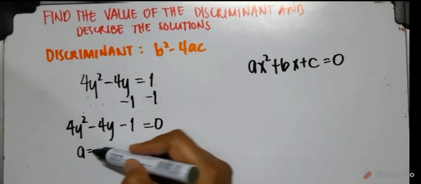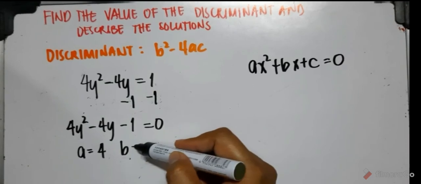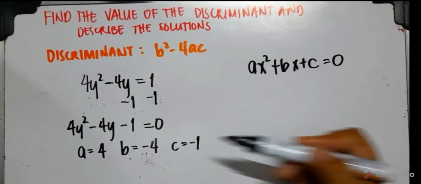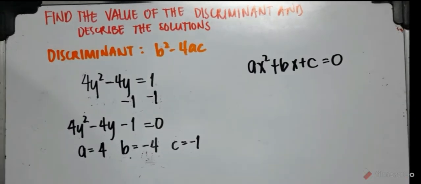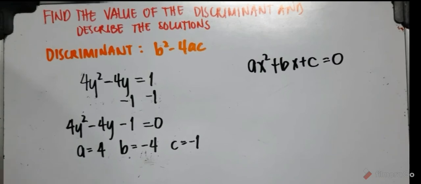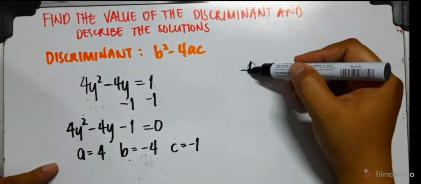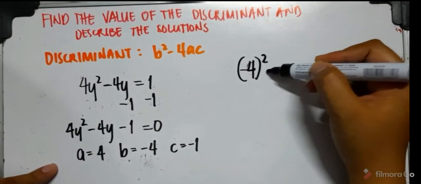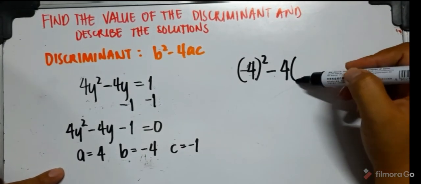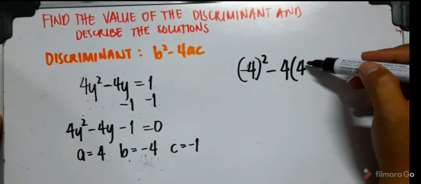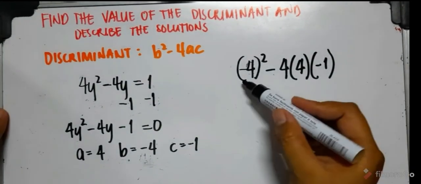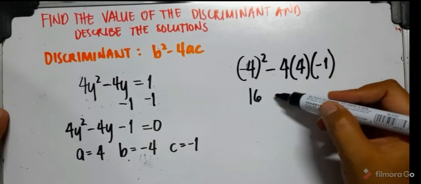We can identify now the values of a, b, and c. So our a is 4, our b is negative 4, and our c is negative 1. Then we substitute. Our discriminant is negative 4 squared minus 4, the value of a is 4, and the value of c is negative 1. So negative 4 squared is 16.